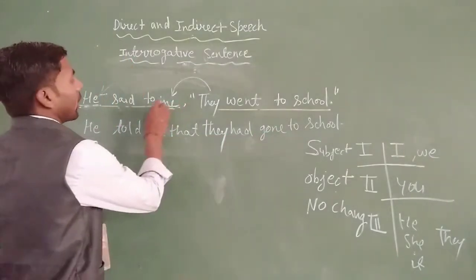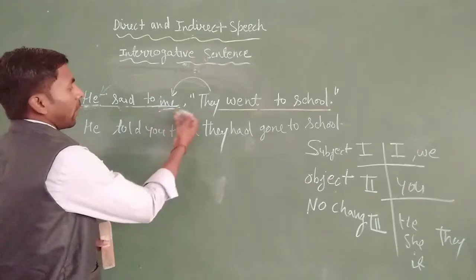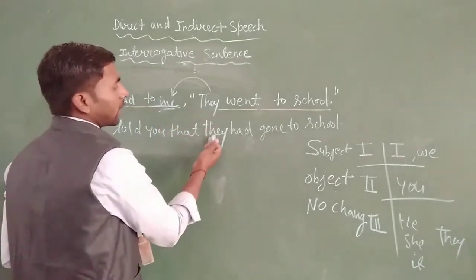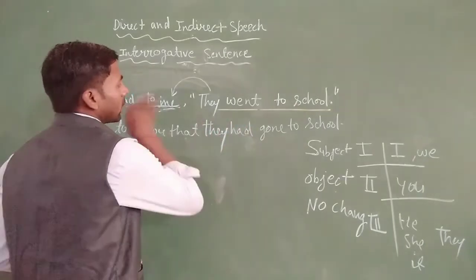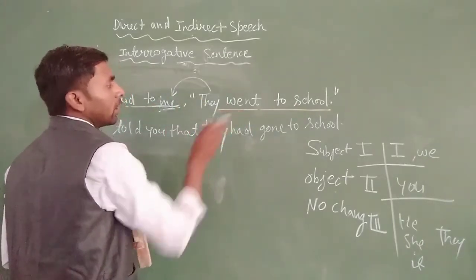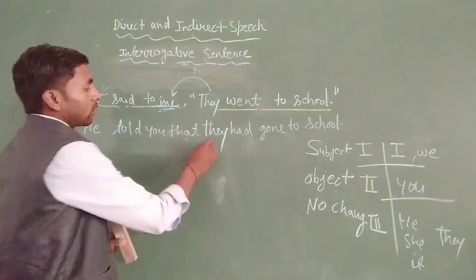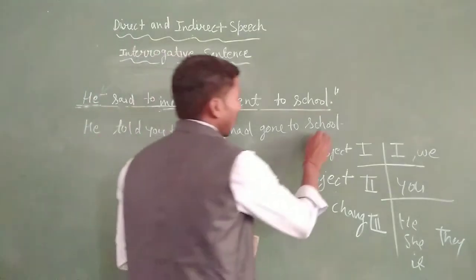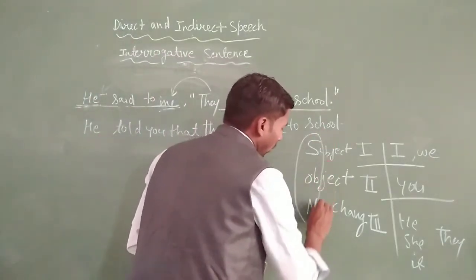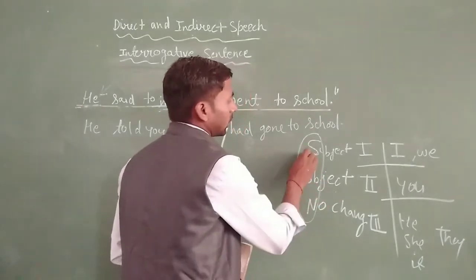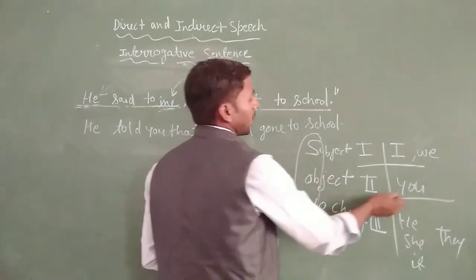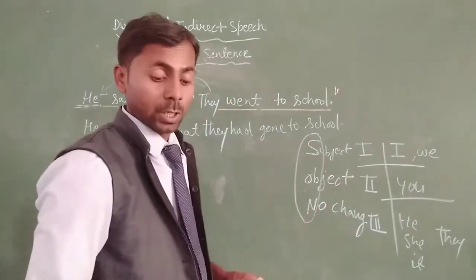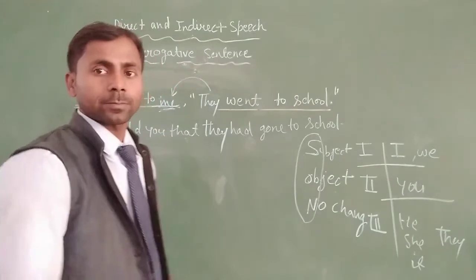Here is the object. If the object is anything like a first person, second person or third person, there is no effect of the subject of the reported speech. We can simply use what is mentioned in the reported speech. Clear? So write down here: they, no changing. So the formula became S-O-N. First person changes according to the subject, second person changes according to the object, and third person has no change. Okay? It's clear?